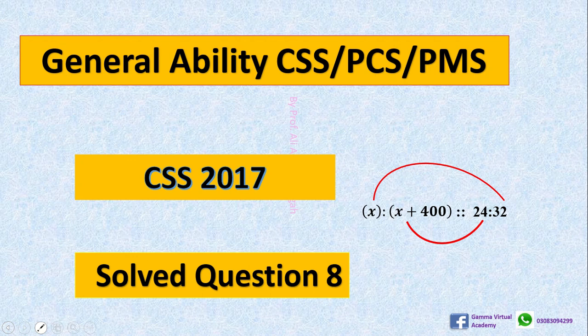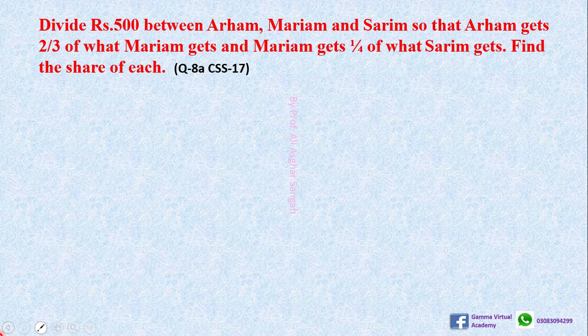In this video, we will discuss General Ability Paper 2017 Question 8 of CSS in an easy way so that everyone can understand this. Divide rupees 500 between Iram, Mariam and Saram so that Iram gets two-thirds of what Mariam gets and Mariam gets one-fourth of what Saram gets. Find the share of each.